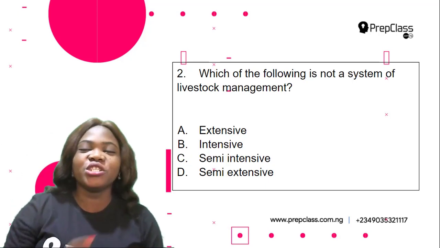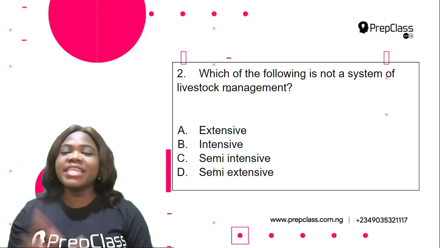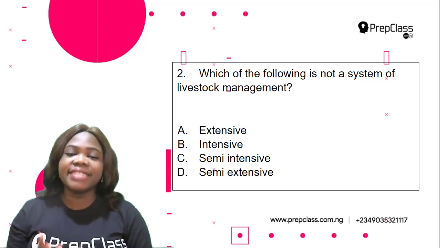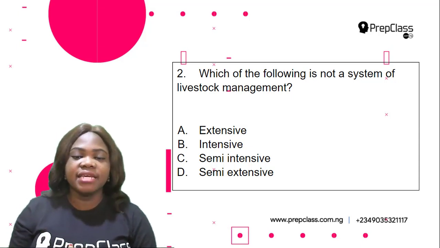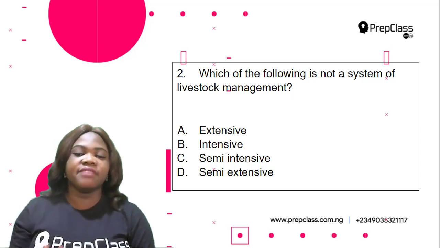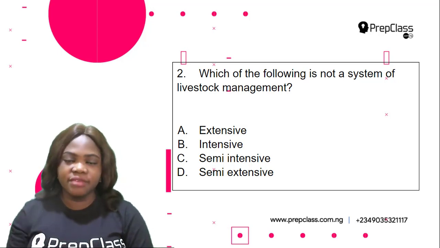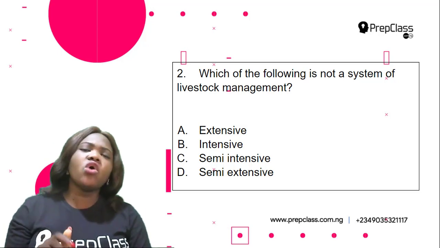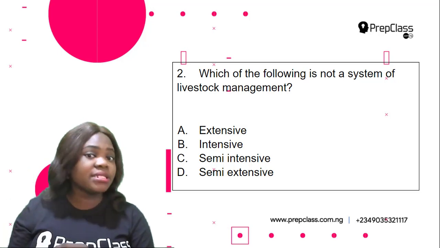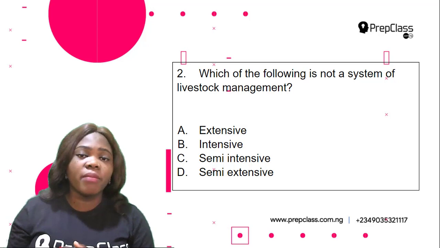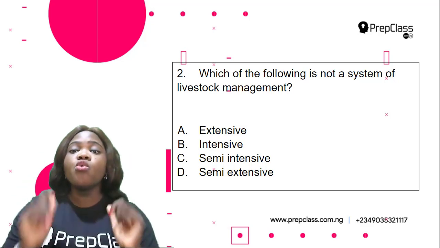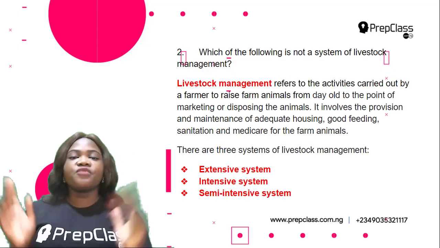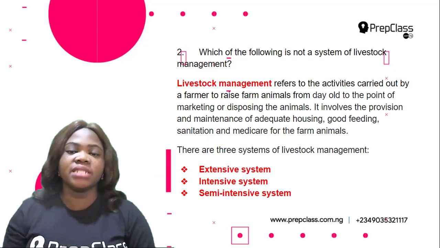Question 2. Which of the following is not a system of livestock management? A. Extensive. B. Intensive. C. Semi-intensive. D. Semi-extensive. Okay, so for us to be able to answer this question, we need to know the meaning of livestock management and the systems of livestock management, for us to be able to know which of them is not a system of livestock management. So first of all, what is livestock management?